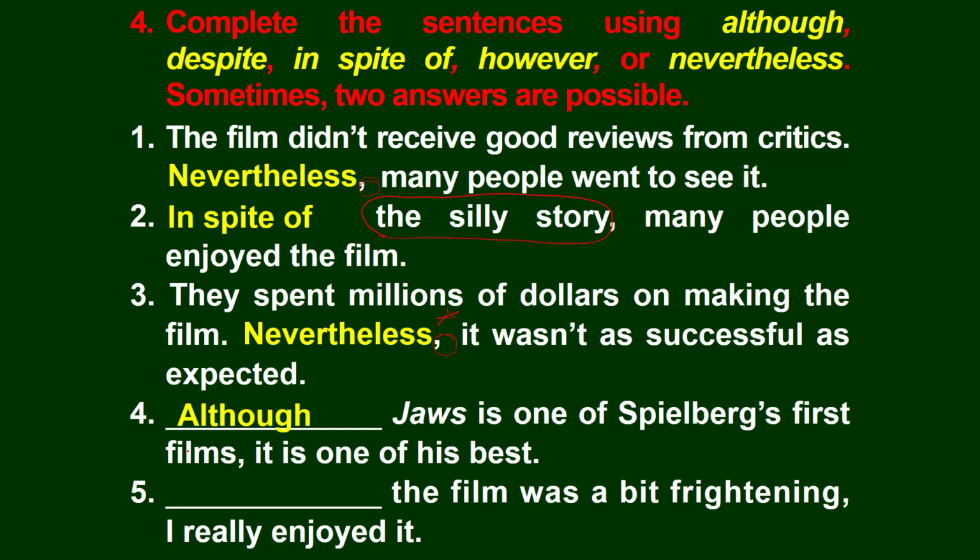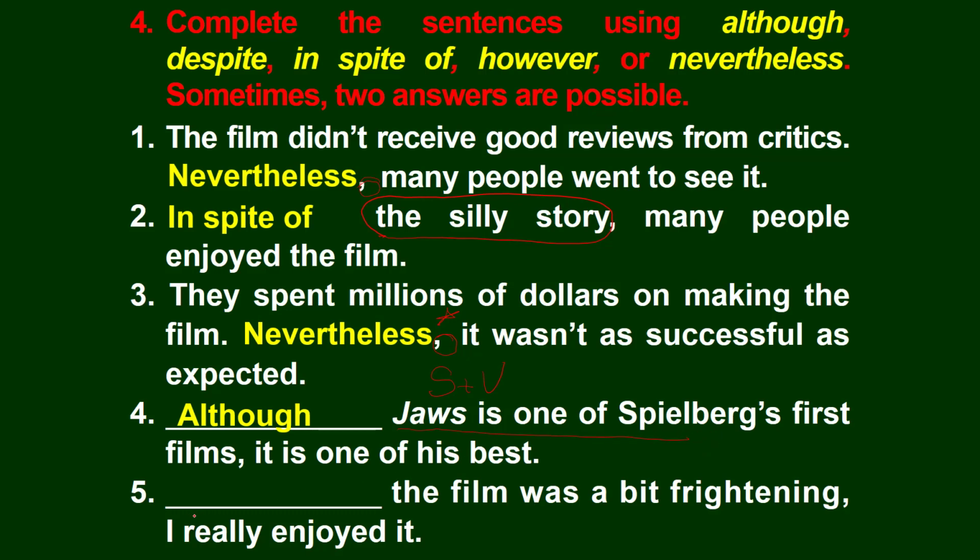And number 4, although Jaws is one of Spielberg's first films, it's one of his best. Okay, because it's a sentence or it's a clause. Okay, there is a subject here and there is a verb. So we should use although because it is a clause, not a phrase.